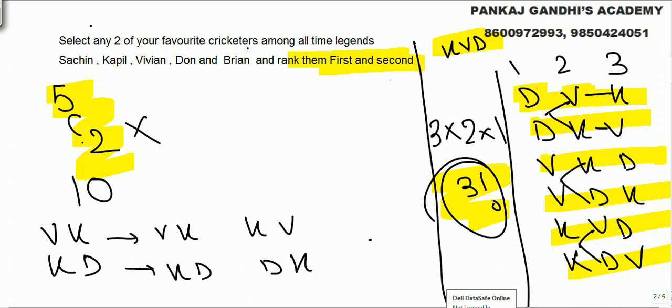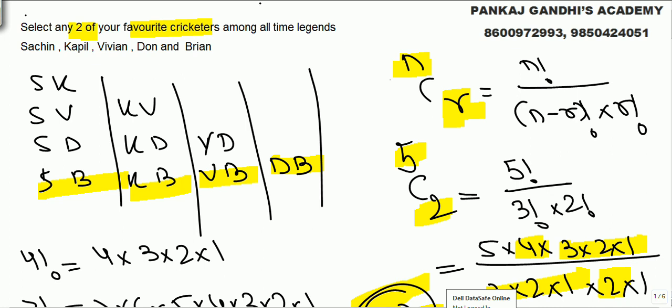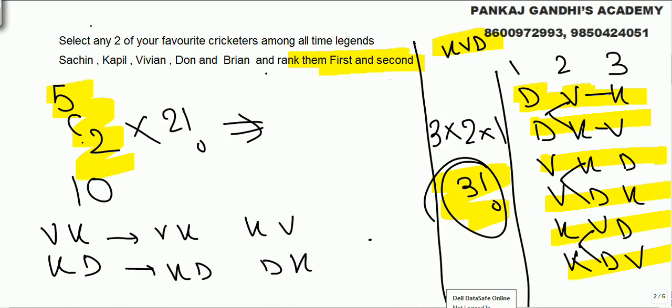In every case we have to arrange them. So in every case, out of these 5C2 = 10 combinations, we will have 2 arrangements possible, selection and arrangement. Whenever we get this in permutation and combination, we multiply.